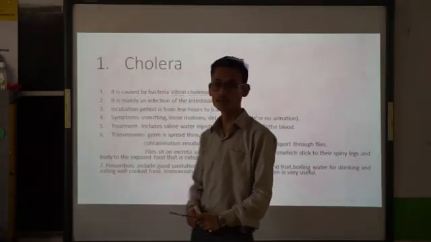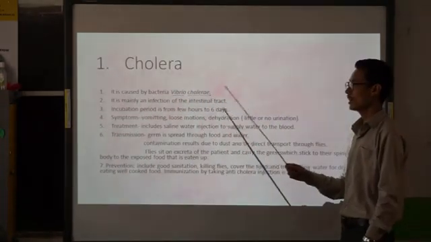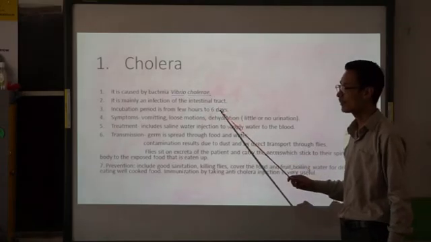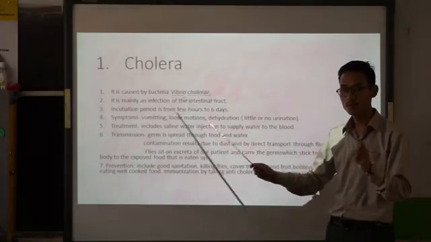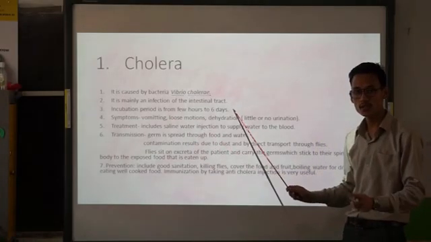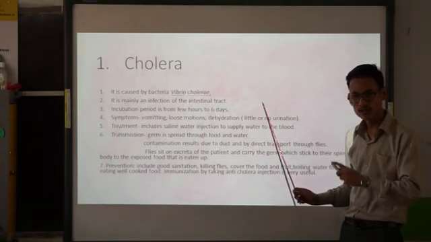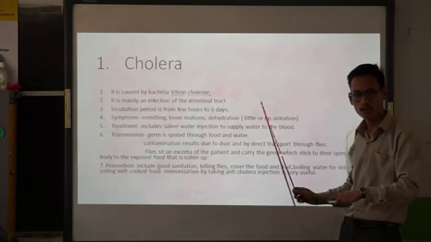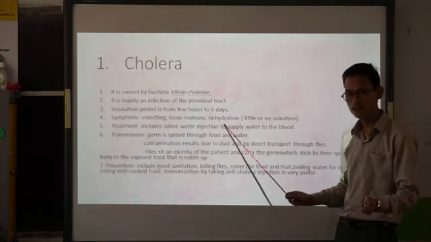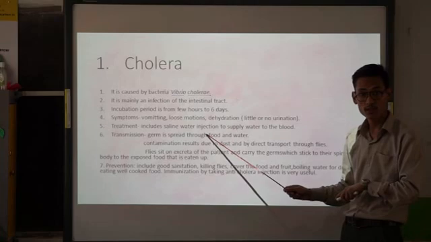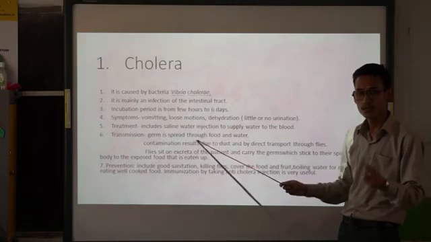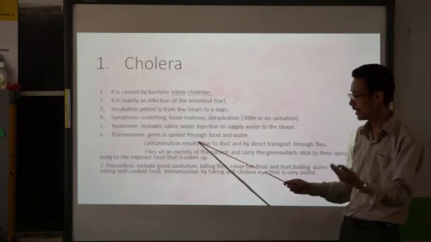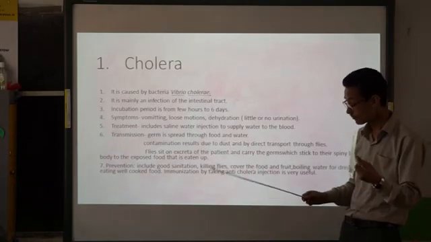Clear? So what is cholera? It's caused by Vibrio cholerae, infection of the intestinal tract, incubation period a few hours to 6 days. Symptoms: vomiting, loose motions, dehydration, little or no urination, accumulation of urea in the body which will be poisonous. Treatment includes saline water injection in the body for regular supply of water. Transmission: the germ is transmitted by the help of flies through food and water.